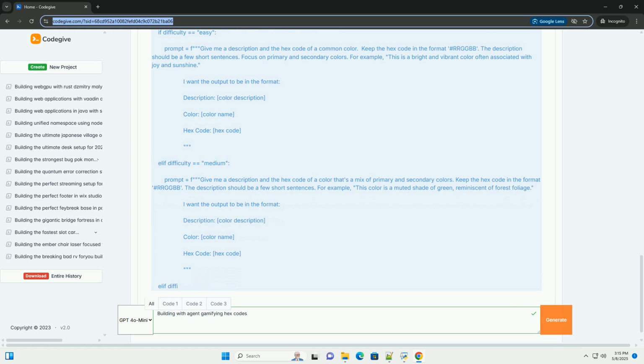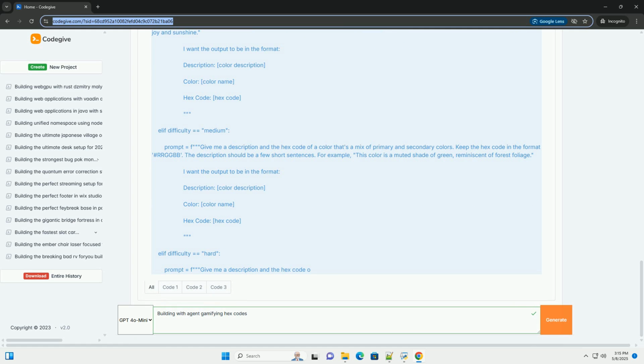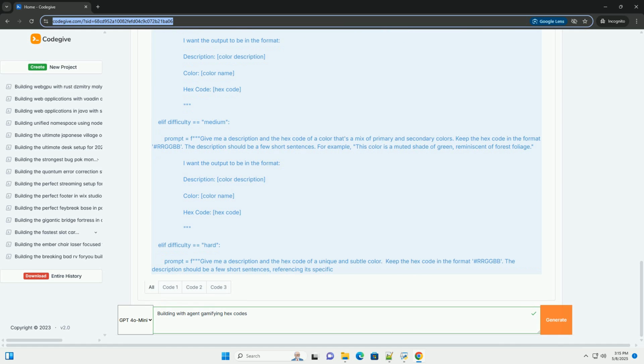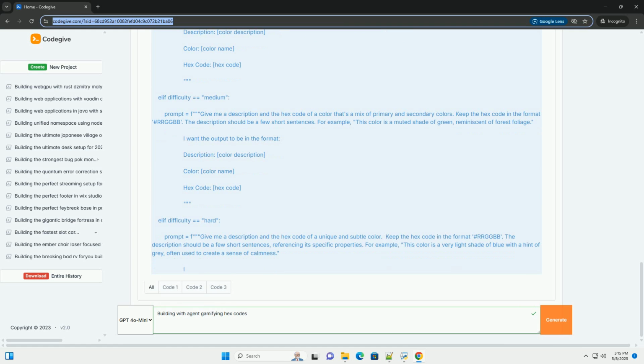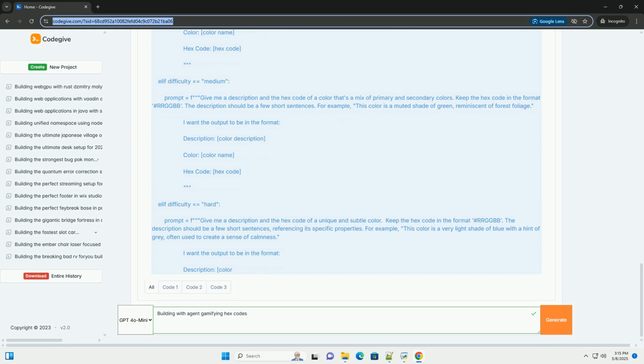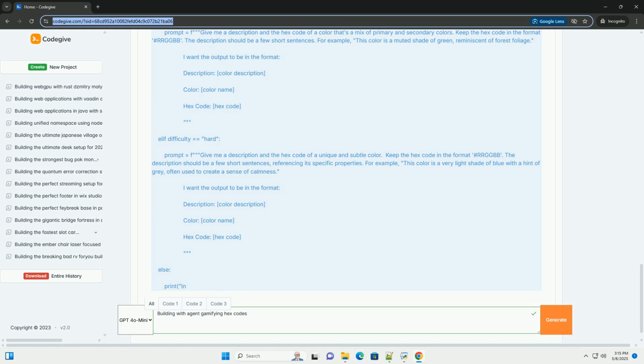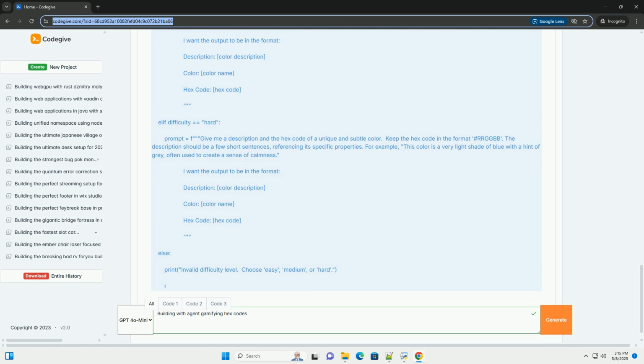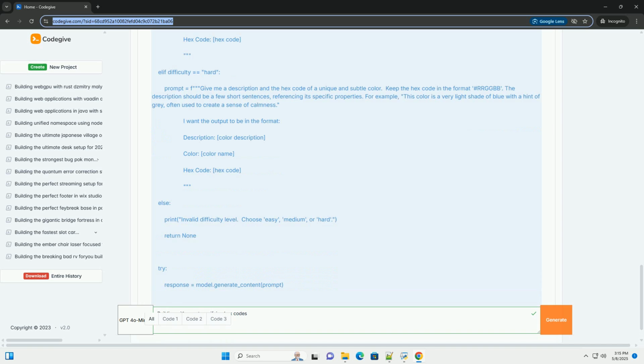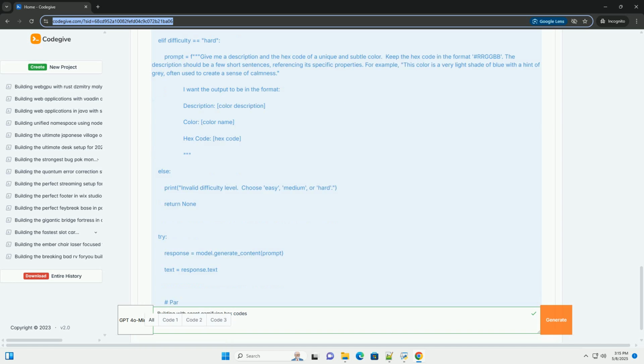Core capabilities. Text generation: create articles, stories, scripts, code, and more from prompts. Chatbot / conversational AI: build interactive bots that can answer questions, provide recommendations, and hold conversations. Summarization: condense large blocks of text into concise summaries.